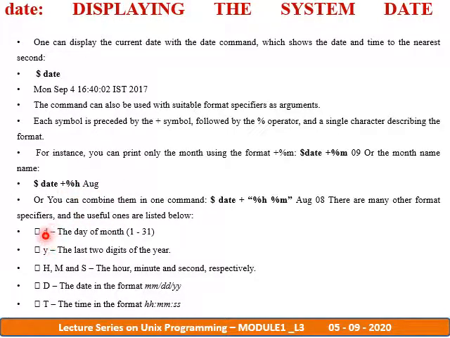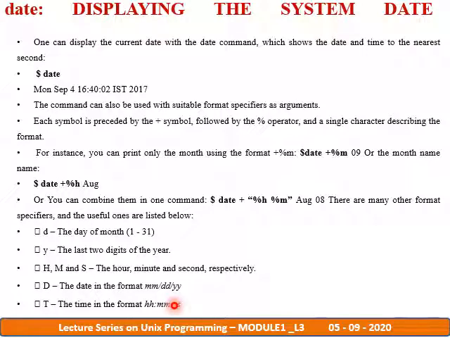The first one, d, is going to display the day of the month, so 1 to 31 it is going to display. Then y, the last two digits of the year. If I just specify this, then just the last two digits, 17, is going to be displayed. H, M, S, the hour, minute, second respectively. Then D is in the format month, date and year. And T, the time, in the format hours, minutes and seconds.